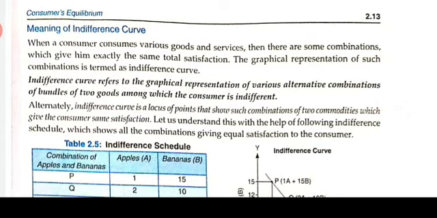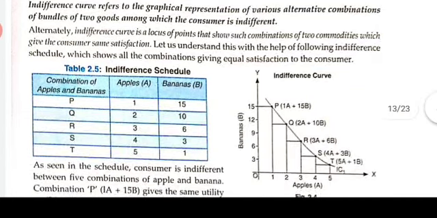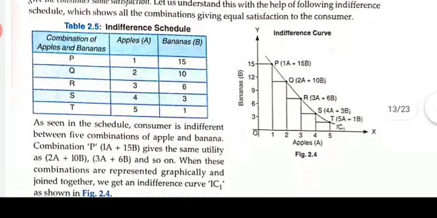Alternatively, you can also say that the indifference curve is the locus of points that shows combinations of two commodities which give the consumer the same satisfaction. You can understand with the help of this schedule and this diagram what an indifference curve is. Table 2.5 is the indifference schedule and figure 2.4 is the indifference curve. Here there are various combinations P, Q, R, S, T of apple and banana. In combination P, 1 unit of apple and 15 units of banana are consumed. In combination Q, 2 units of apple and 10 units of banana.